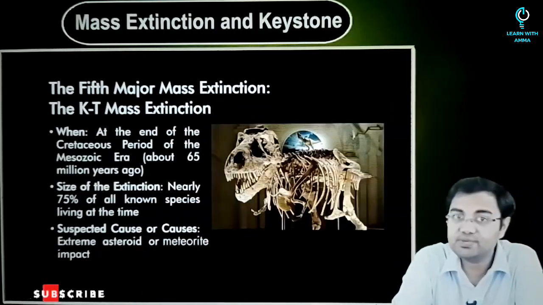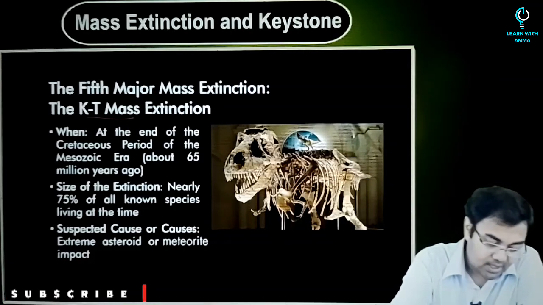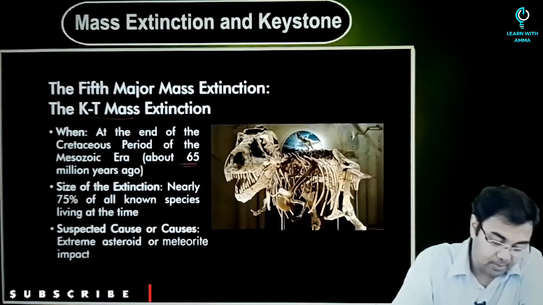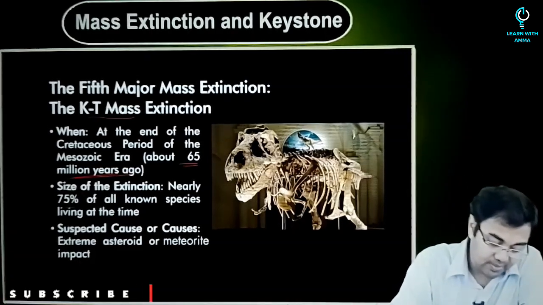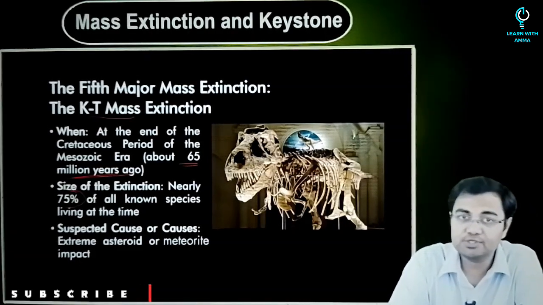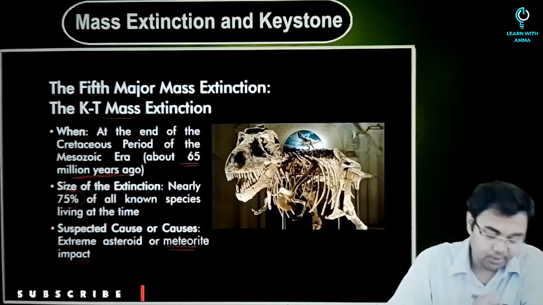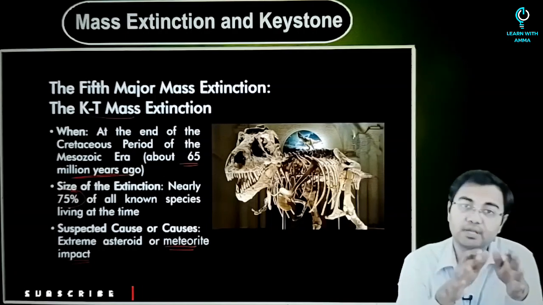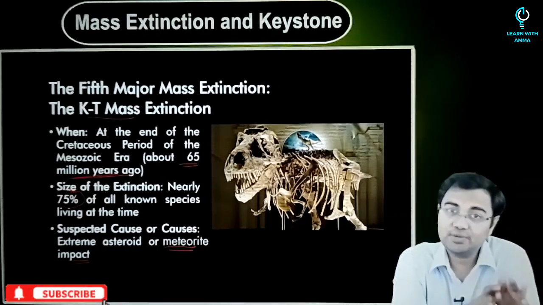And then we have the fifth mass extinction, which is also sometimes called the KT mass extinction. This might have happened approximately 65 million years ago. The size of extinction: approximately 75% of all the known species vanished. And then the most accepted theory for the cause is the meteorite impact that might have happened at that point of time. And this is where dinosaurs cease to exist.